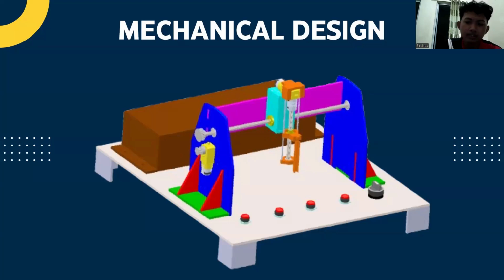At the bottom of the base, there are 4 legs for stability and to adjust the push button terminal. And lastly, behind the Cartesian machine, there is a panel box where the relays, omega rails, and terminal are placed.